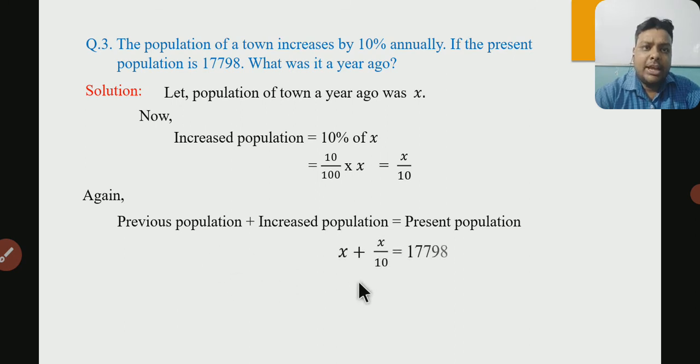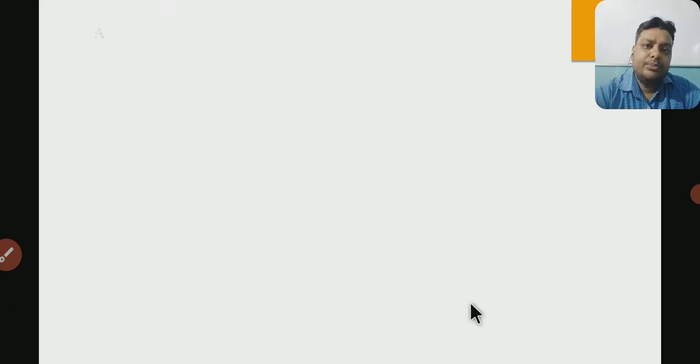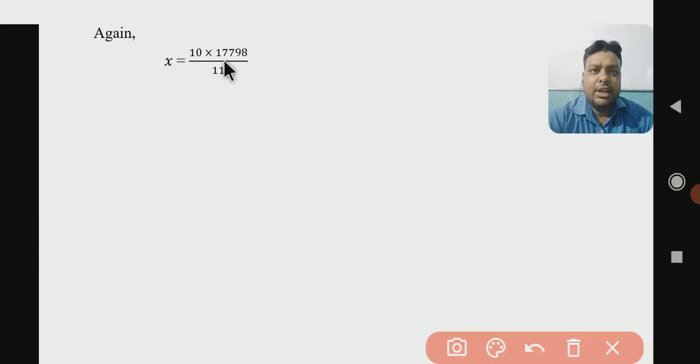So now X plus X by 10 equals 17,798. Take the LCM. So the LCM will be 10, then 10X plus X, 11X by 10 equals 17,798. Now let's solve it. So now X equals 10 into 17,798 by 11. Let's solve it. 11 ones are 11, 11 sixes are 66, then 11 ones are 11, and 11 eights are 88.